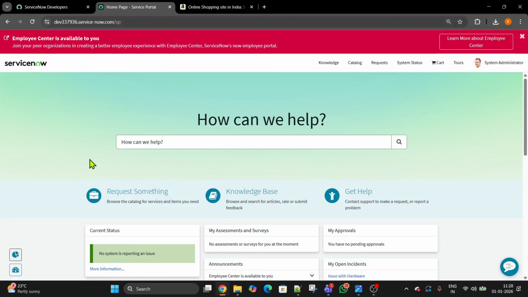So what is Service Portal? Basically, it's a user-friendly experience for the customers. Like, I am a customer of Amazon, and I feel like the website can be improved or the website is super good. So we are going to say that the portal of Amazon is super cool or super good.